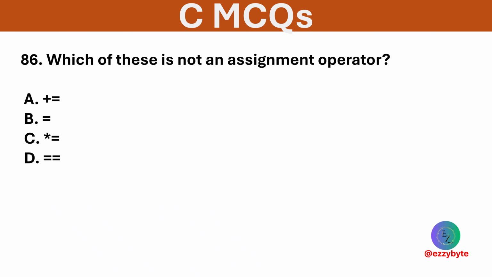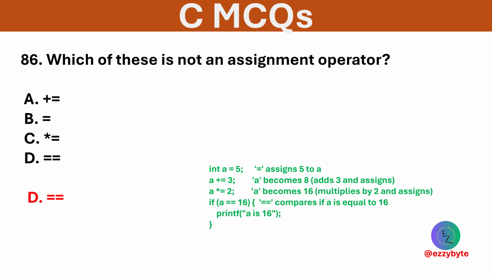Which of these is not an assignment operator? Options are plus equals, multiply equals, and double equals. Option D is correct. Double equals is a comparison operator used to check equality, not for assignment. The others assign values with arithmetic operations.